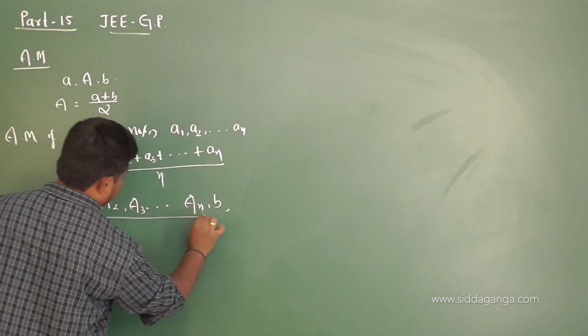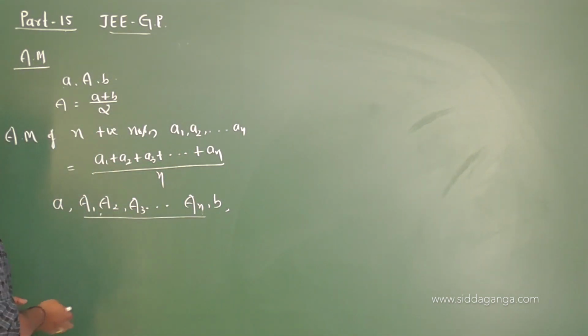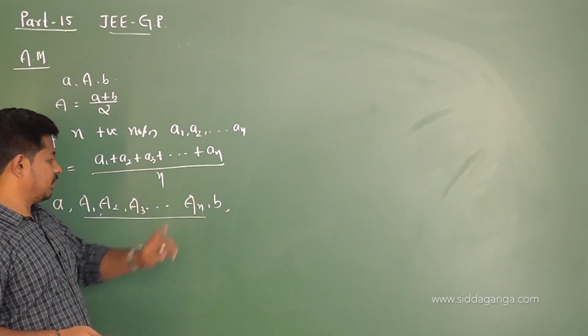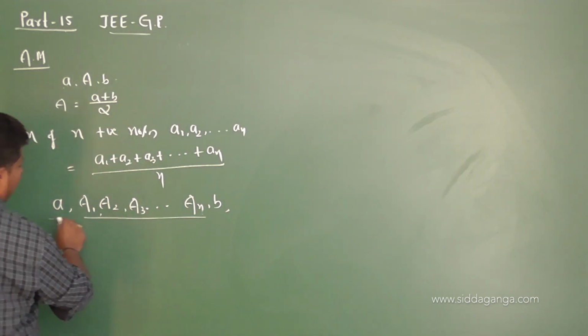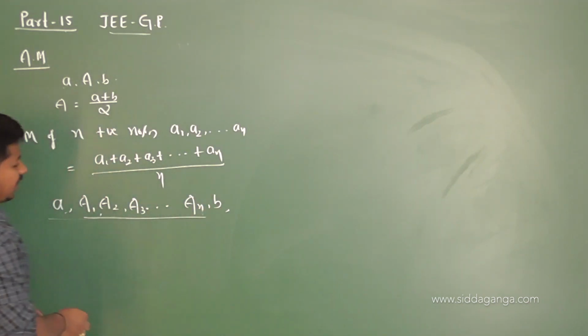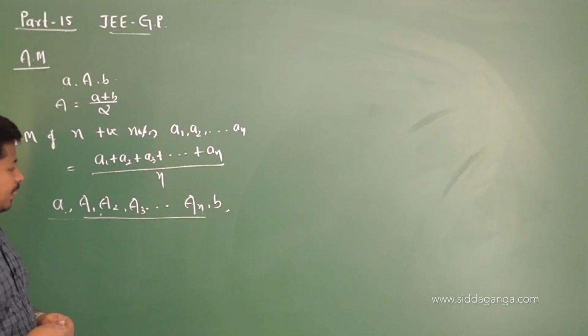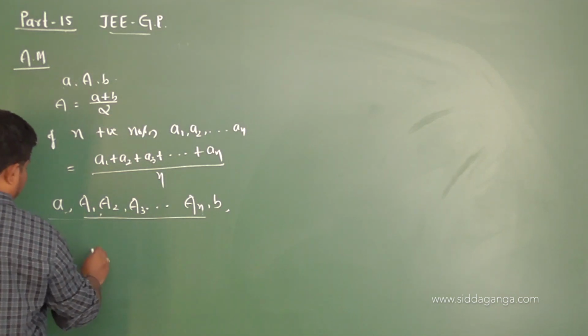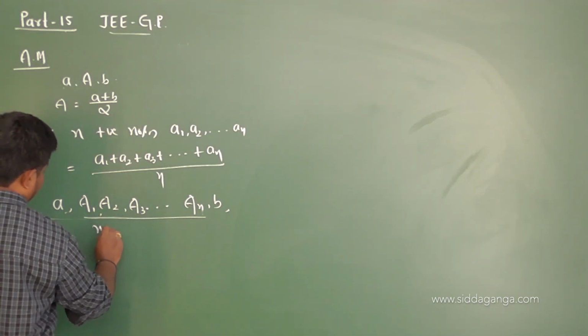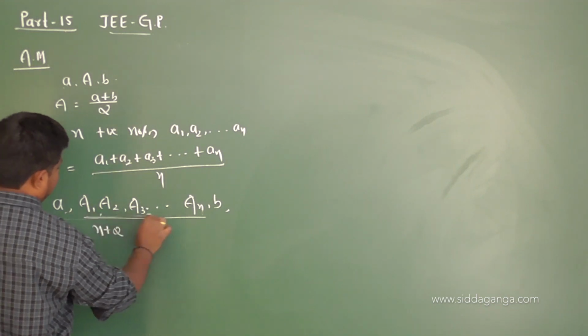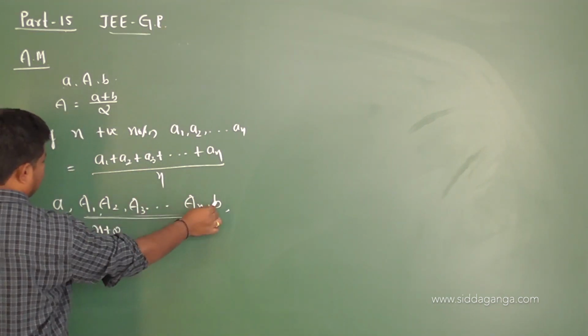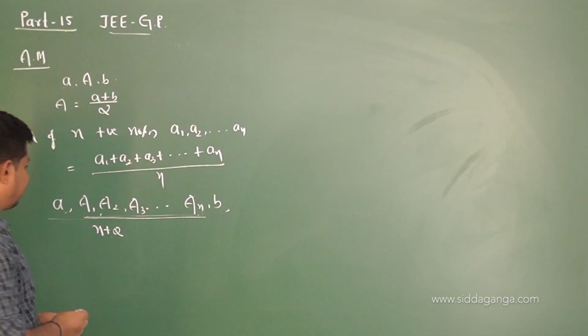Here there are n arithmetic means inserted between the first and the last term. So including A and B, they form an arithmetic progression with the number of terms equal to n plus 2, because here we have n terms, and including these two there will be n plus 2 terms.